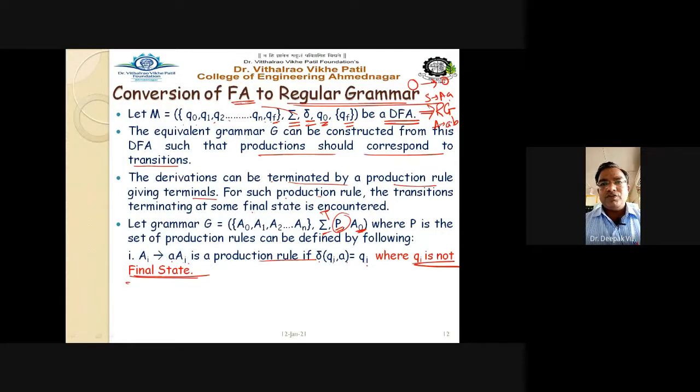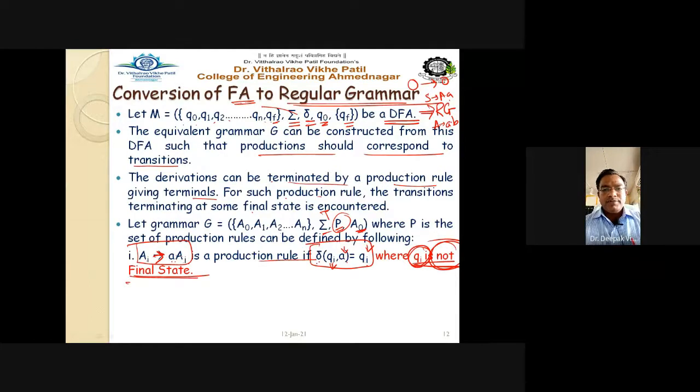The current state is Qi, the next state is Qj, for example on input symbol a. And one more condition we have to check: Qj is not a final state. Then we can write the production rule like this: Ai gives a Aj.